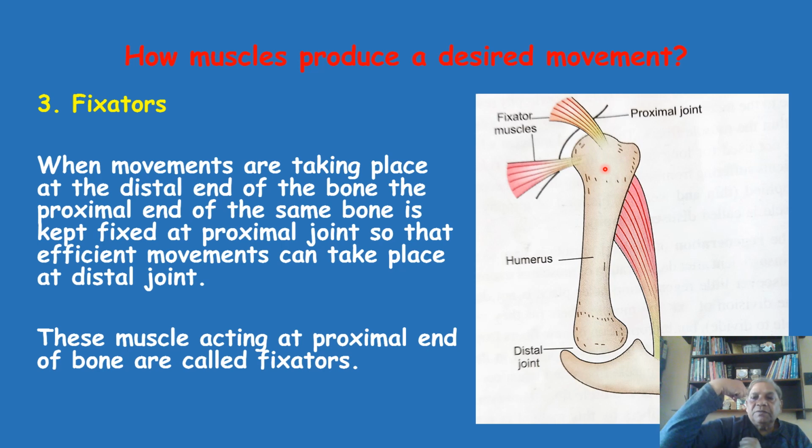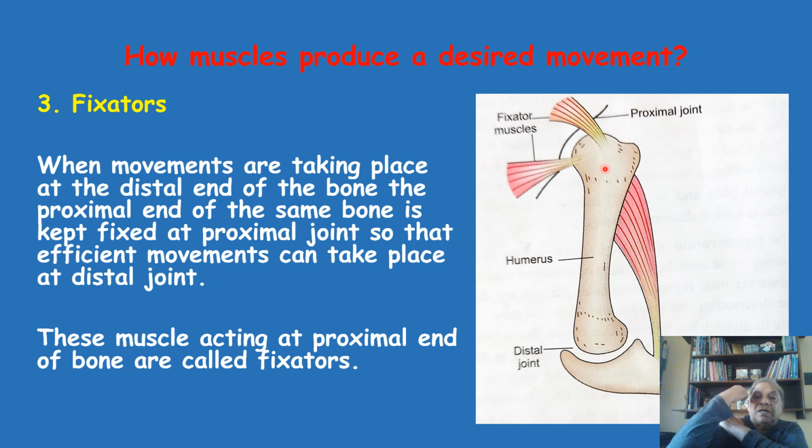Further, just to visualize the action of the third group, that is the fixator, first put your palm on your deltoid, as I am putting here. Just put your hand onto the deltoid muscle and then try to perform the flexion movement. Press your hand onto your deltoid muscle, which is at the shoulder. What is the condition of the deltoid? The deltoid muscle is taut, it is hard.